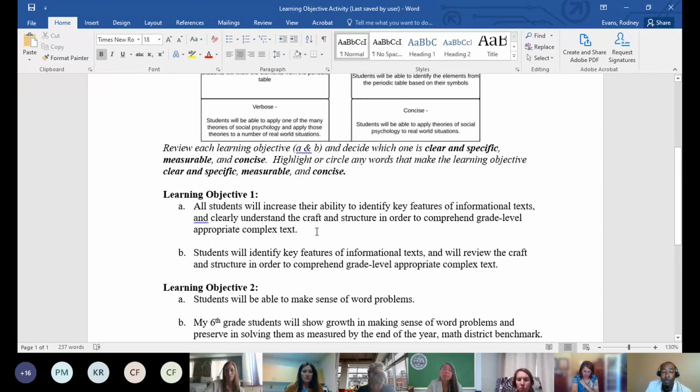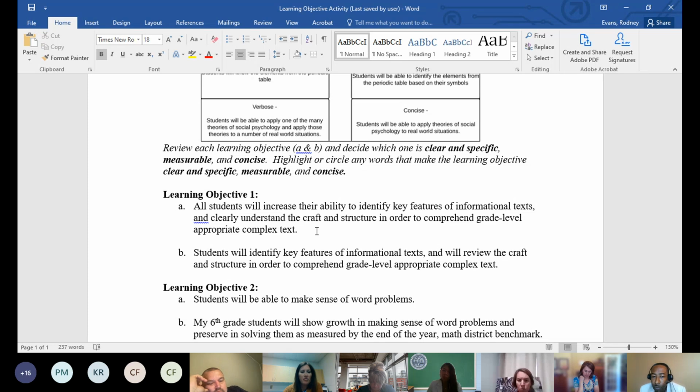Can you hear me? Sure. Yeah. Thank you. I just eliminated B because it said we'll identify key features, but it did not tell me what the key features were. Okay. Thank you so much. Anyone else who chose A? How did you eliminate B?